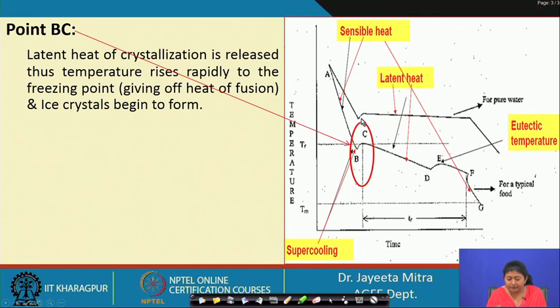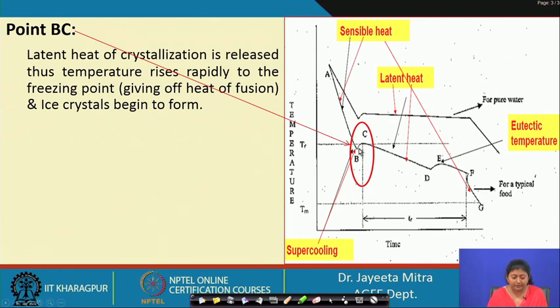We can observe in both the plots, for pure water and for the food sample, a little bit of increase in the temperature in the B to C zone. This is because of the latent heat of crystallization. As the crystals form, the latent heat of crystallization will be released, and that will enhance the temperature of the food a little bit.